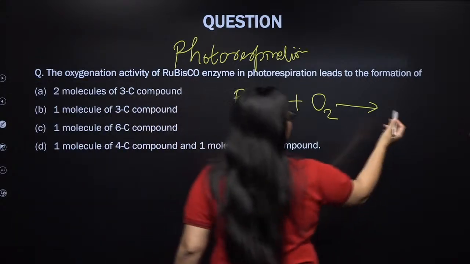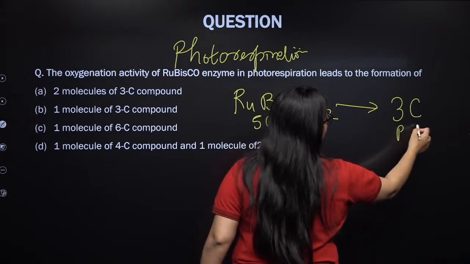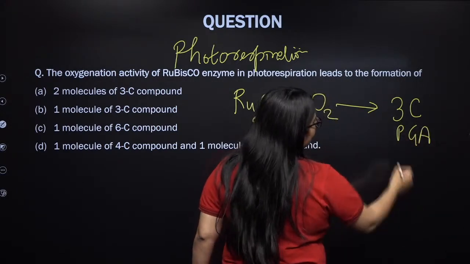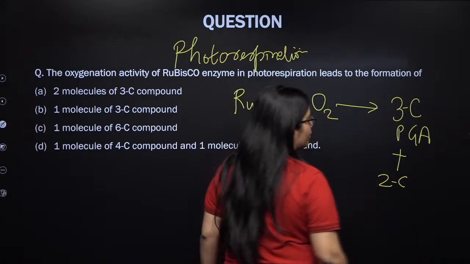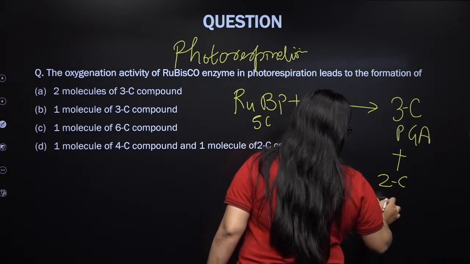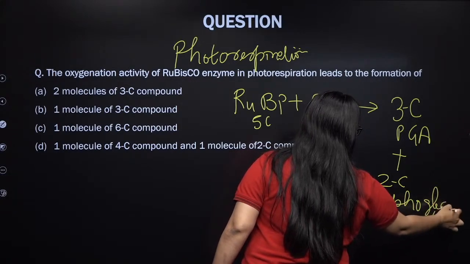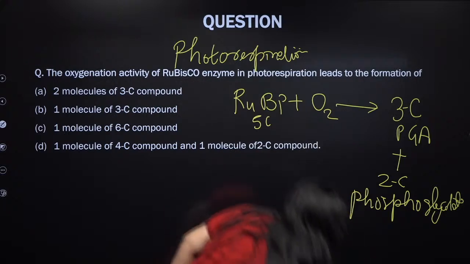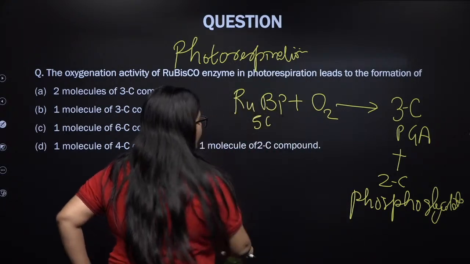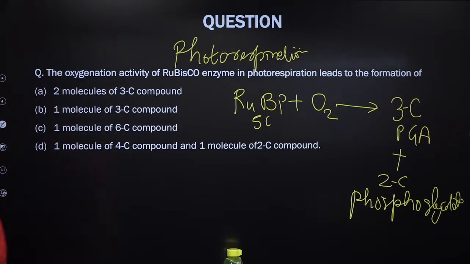Okay, so one compound will be of 3 carbon, that is PGA, phosphoglyceric acid, right? And another will be made up of 2 carbon, which is phosphoglycolate, right, my dear students? Phosphoglycolate. So this is what happens during photorespiration.